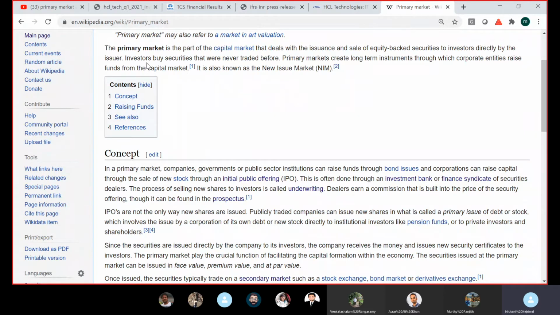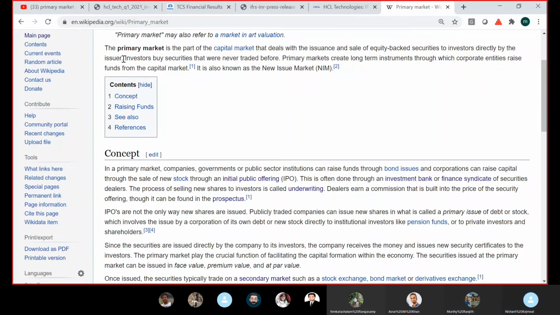What that first line primarily talks about is that whenever you issue new shares or new securities, it is known as a primary market issuance. To give you a very simple example, I have a company X and I need another 300 crores as equity, and I plan to sell each share at 100 rupees. So I will issue 3 crore new shares at 100 rupees to get 300 crores from the market. That is a primary market issue.